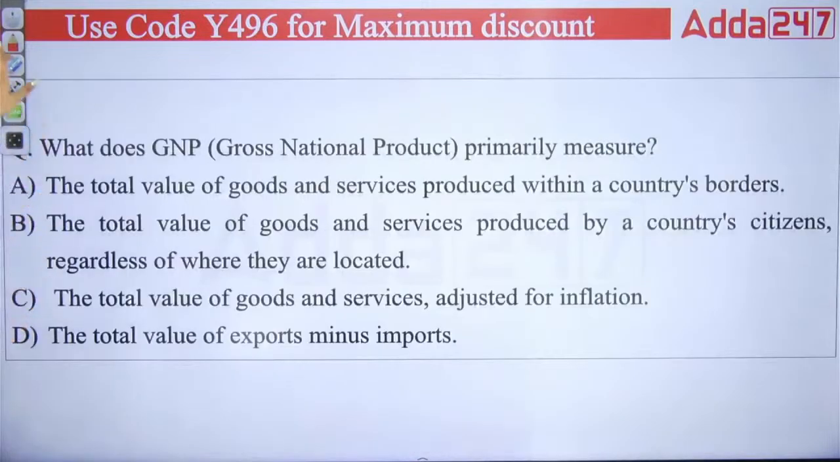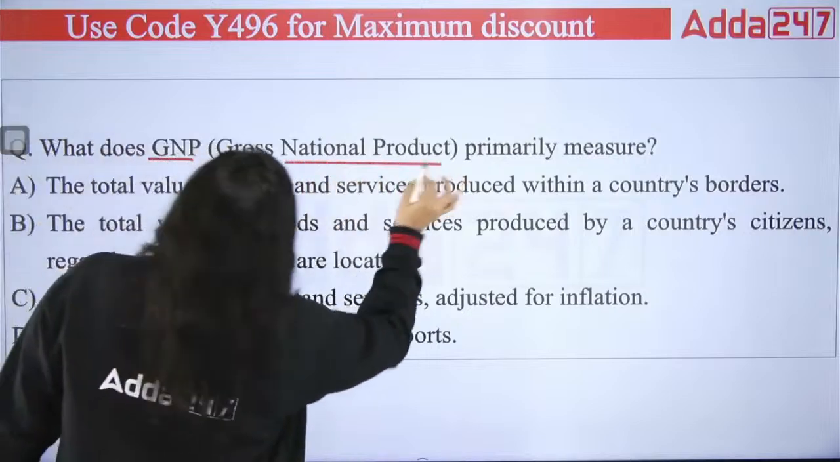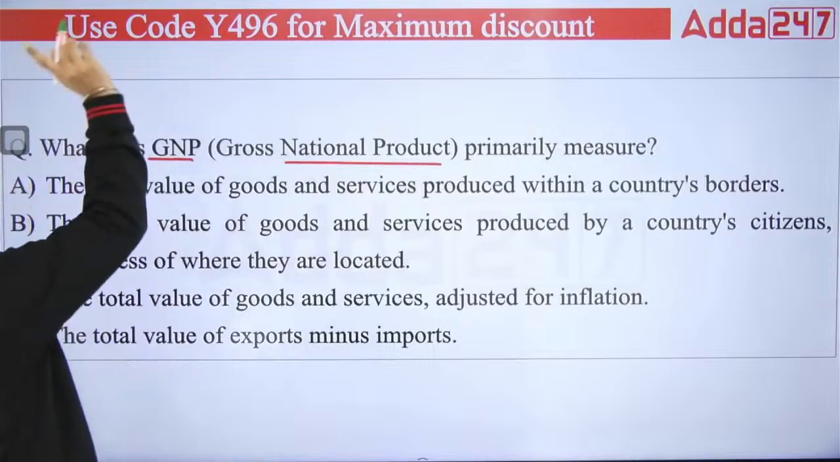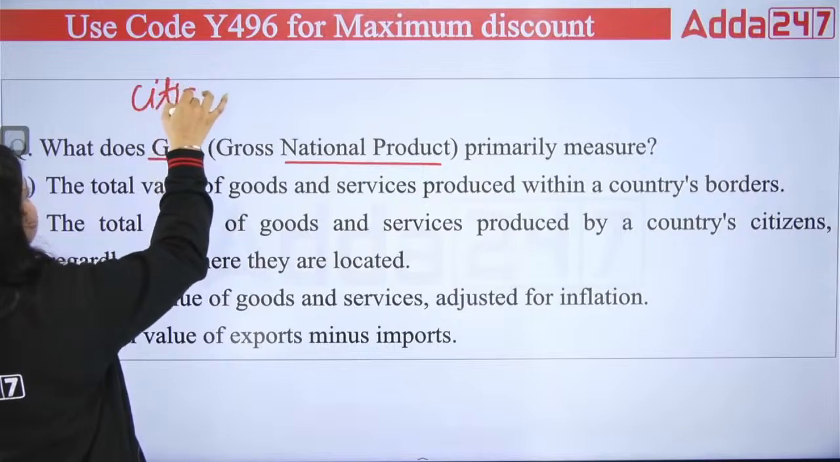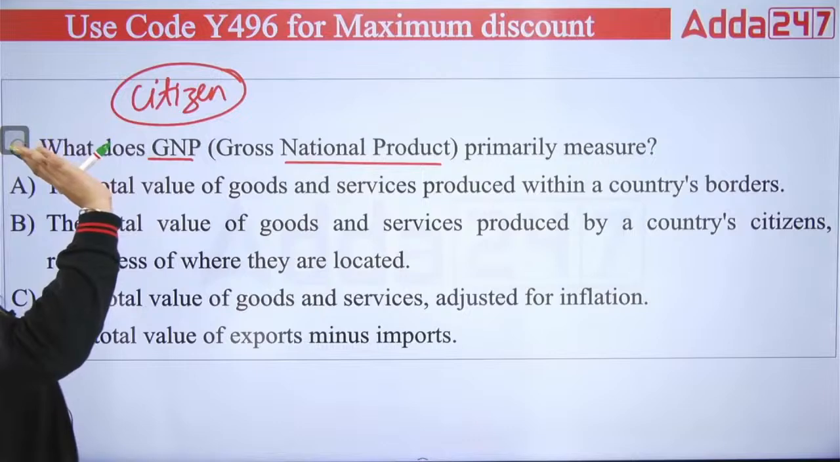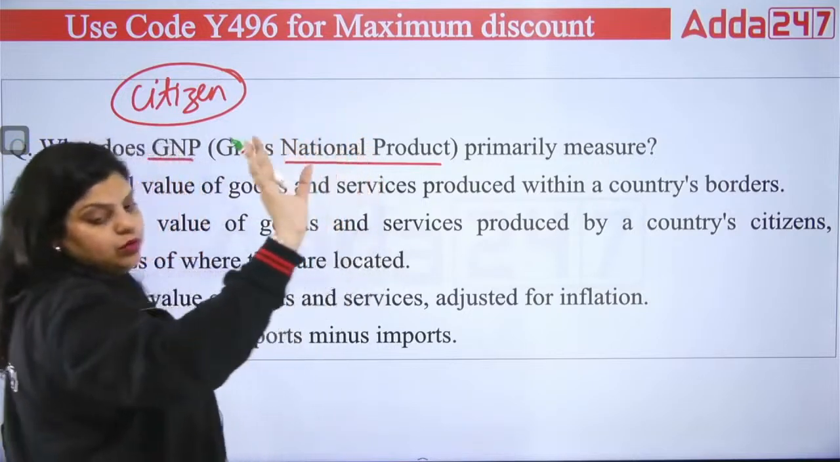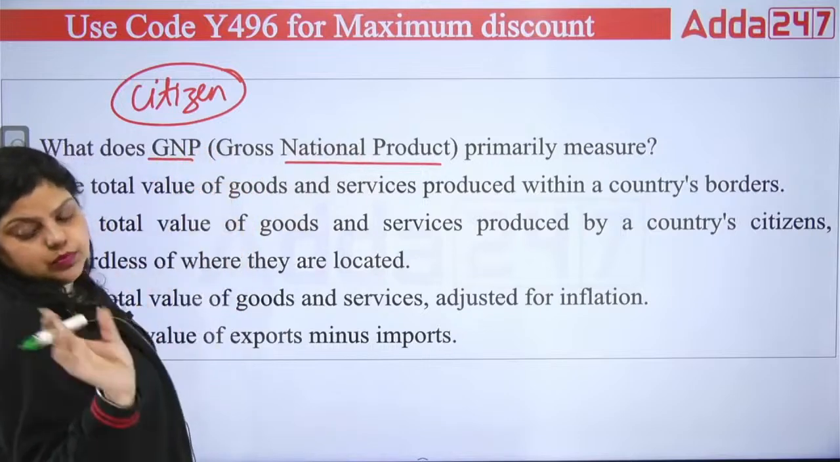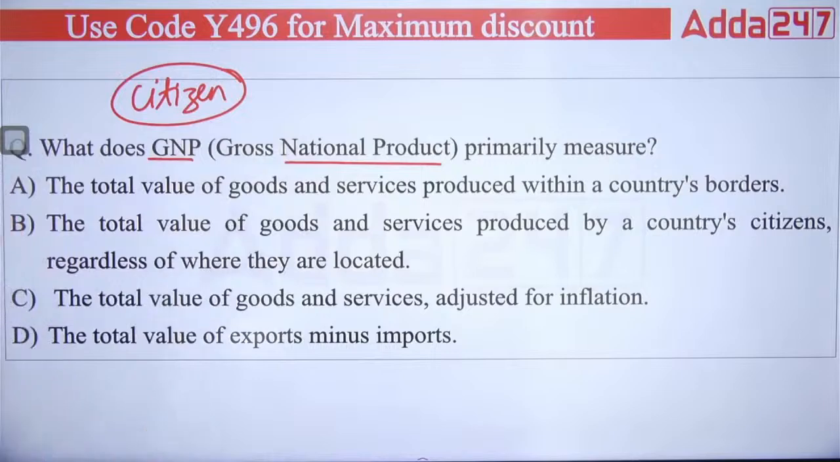Next question. What does GNP primarily measure? What is GNP? Gross national product. So now you have to have in your mind, first it is a national product. The first keyword you are looking for is citizen. Citizens have to be there, doesn't matter what the location is. Then because it is gross value, you do not have to subtract the depreciation. Okay, citizens should be there, and there is no need of subtracting the depreciation. Clear? Do remember these 2 things.